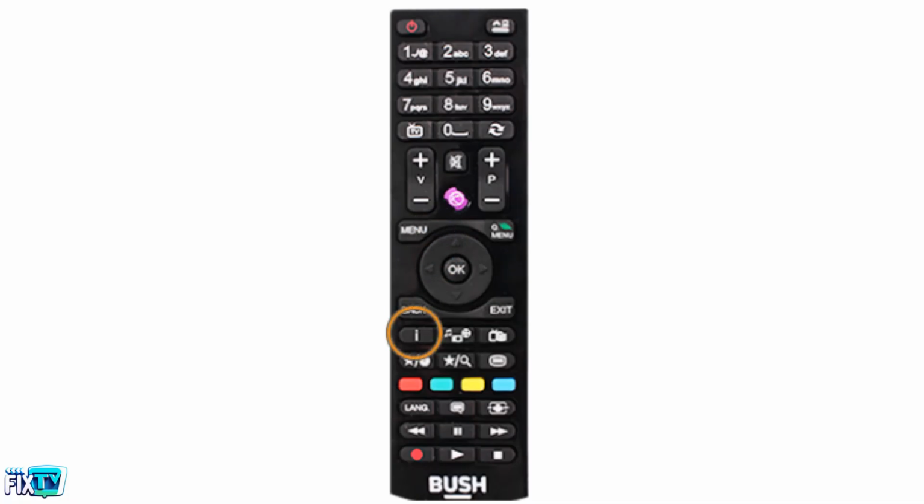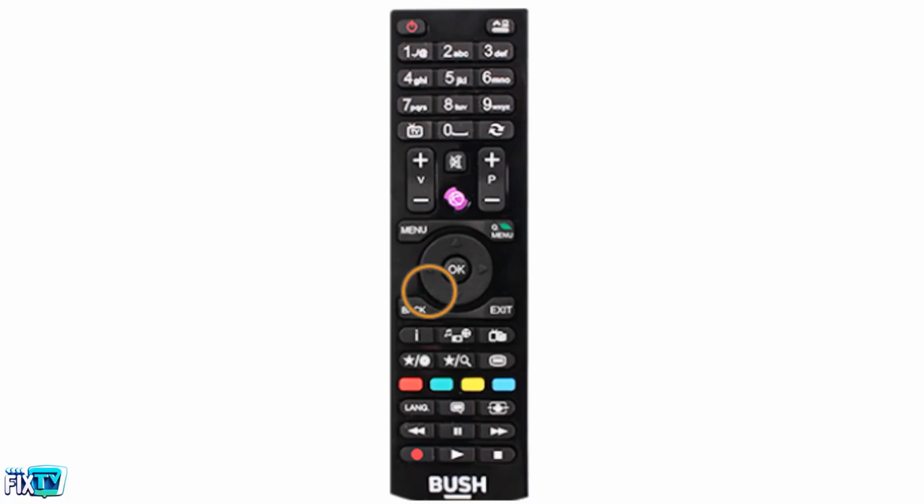Info/reveal in TXT mode. P+/P-, program up/page down, program down/page up. Menu on off. Q menu, quick menu. Navigation buttons, used to navigate through the OSD menus and program guide. OK, confirm. Hold, in TXT mode.